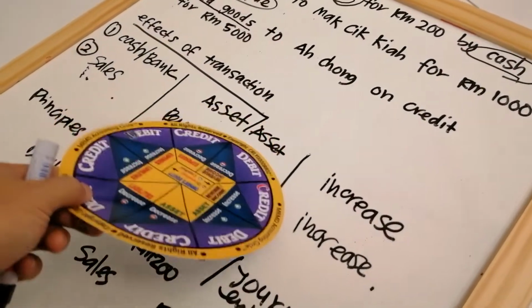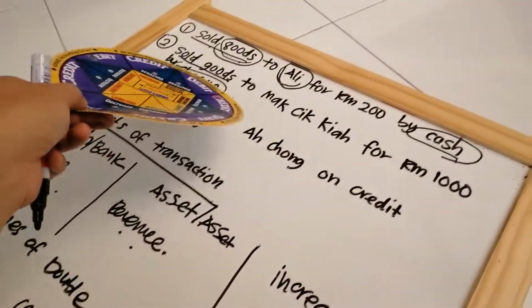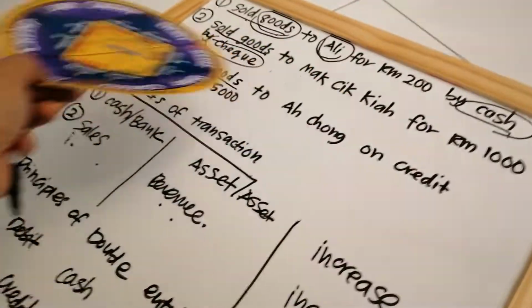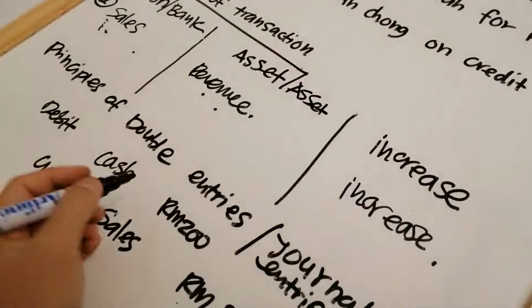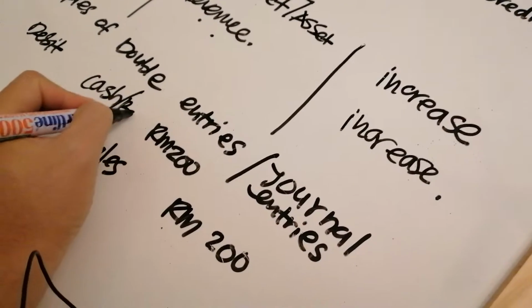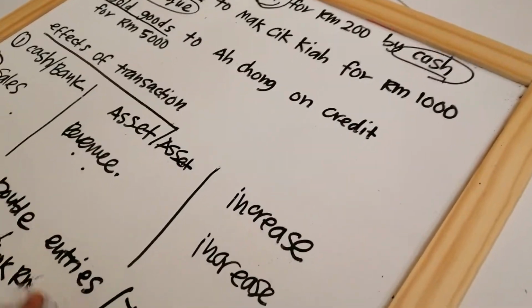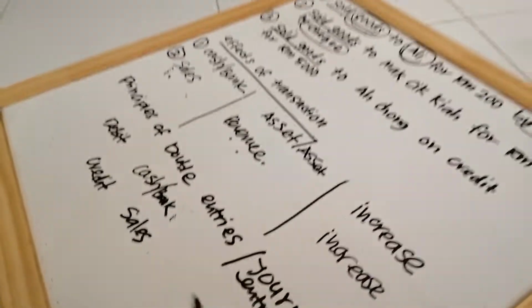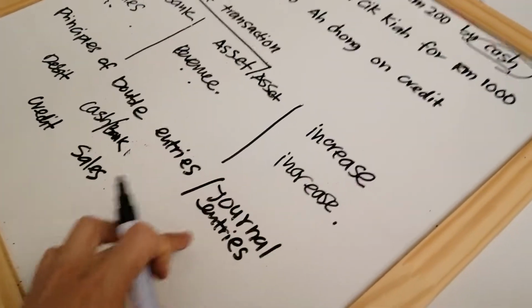I told you many times, the specific name of the asset here for the second transaction is bank. So debit bank. Okay, so later you put the figure. For teaching purposes, I'm not going to put the figures, but we must put the figures.